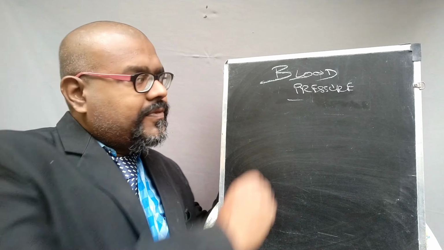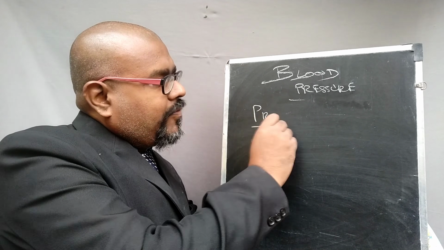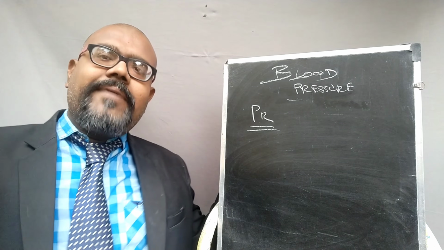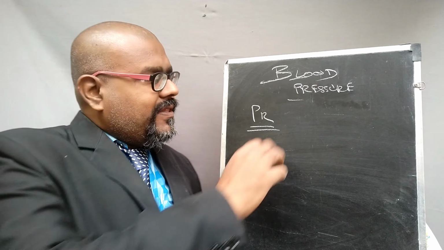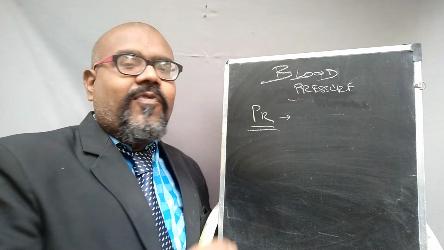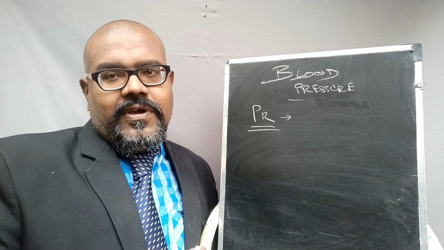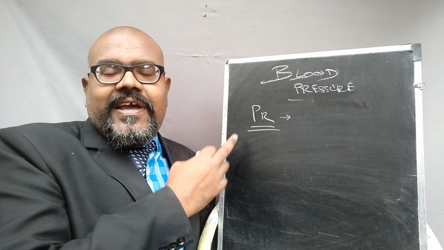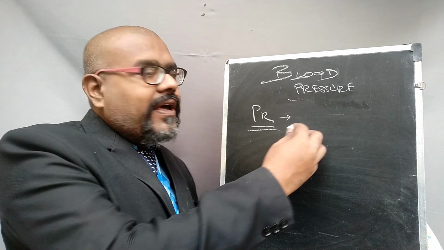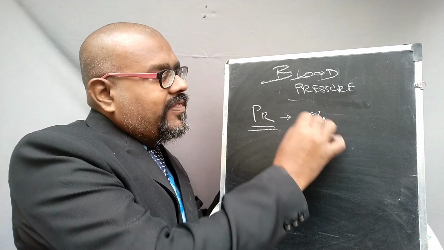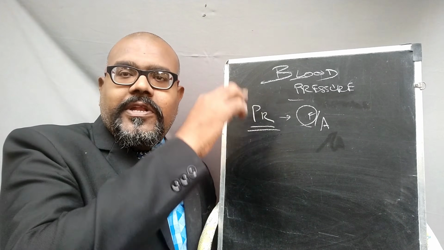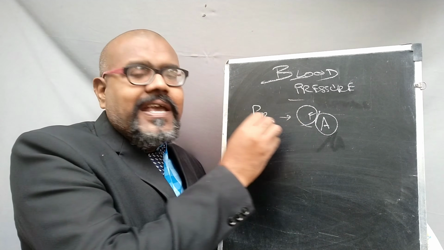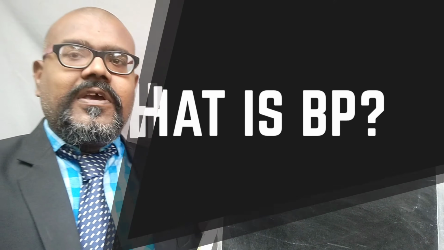Blood pressure. First, what is pressure? The normal definition is that pressure is nothing but the force exerted on an object. The physical force exerted on an object is called pressure. You can give the definition and formula as F by A: the force exerted on an object in a particular unit area is called pressure. That is the definition.